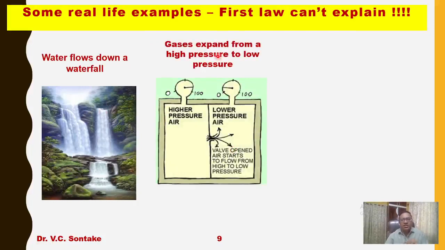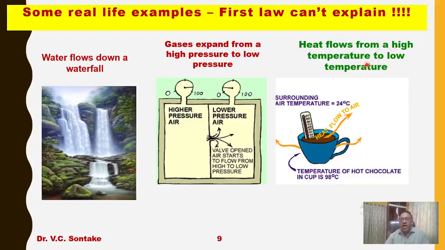Gases expand from a high pressure to a low pressure. Let's say there is a wall. If you open this wall, and this is the high pressure side and the low pressure side, gases will expand automatically from high pressure to low pressure. But expansion does not take place from the low pressure side to the high pressure side on its own. The first law is not able to explain this, even though it is not violated and energy conversion is also taking place.